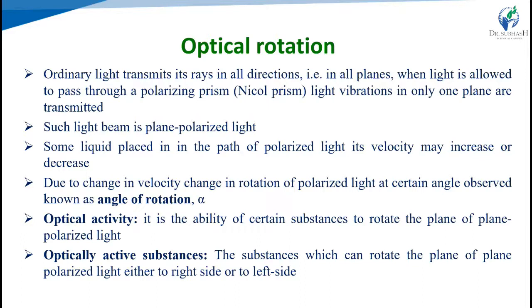Regarding optical rotation, ordinary light transmits its rays in all directions and in all planes. That is our normal light. When the light is allowed to pass through polarizing prisms, that is Nicol prisms, the light vibration is transmitted in only one plane, one direction. Such a light beam is plane polarized light.